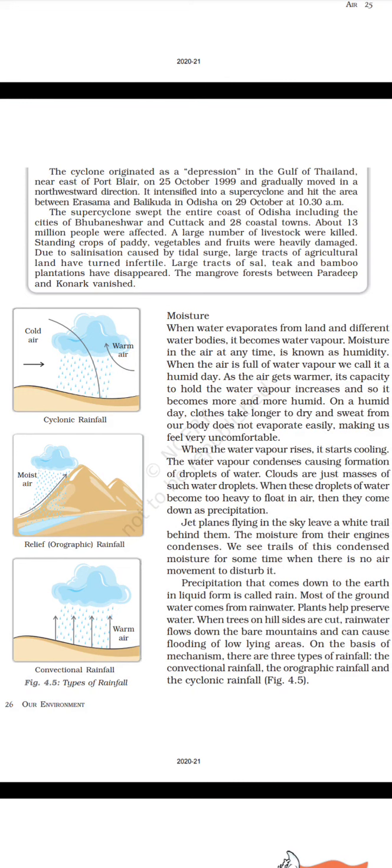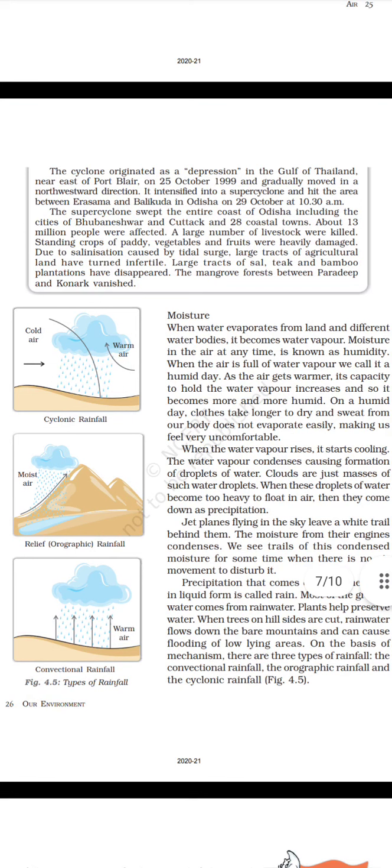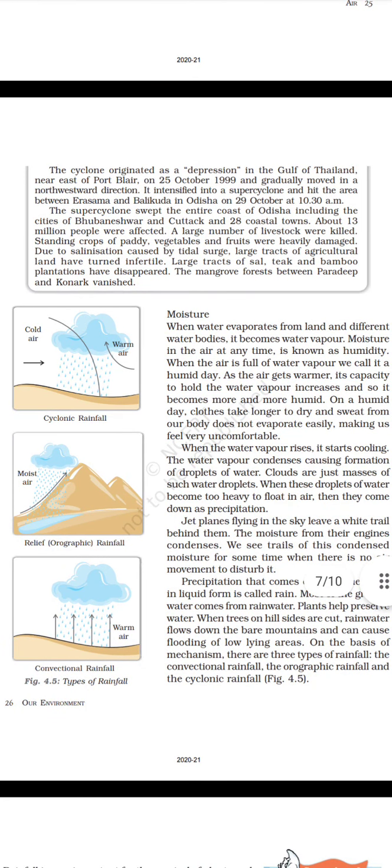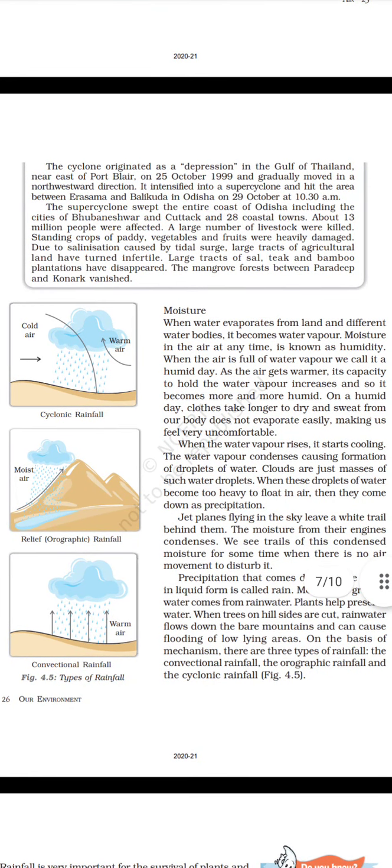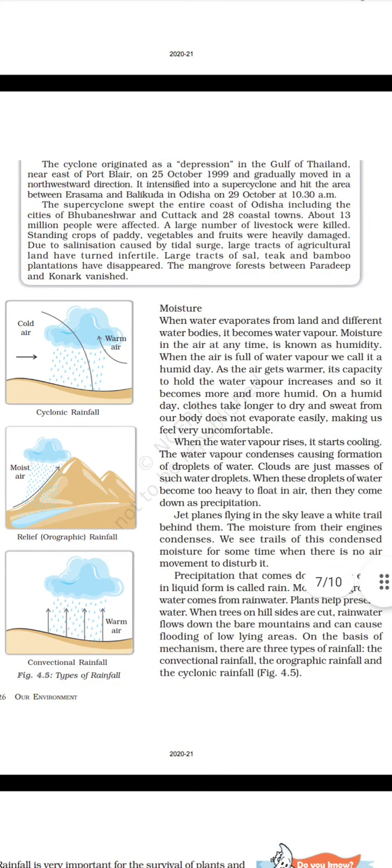A large number of livestock were killed. Standing crops of paddy, vegetables and fruits were heavily damaged due to salinization caused by tidal surge. Large tracts of agriculture land have turned infertile. Large tracts of teak and bamboo plantations have disappeared. The mangrove forests between Paradeep and Konark vanished.